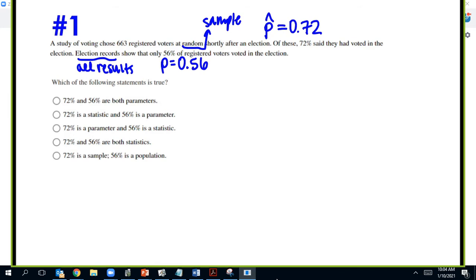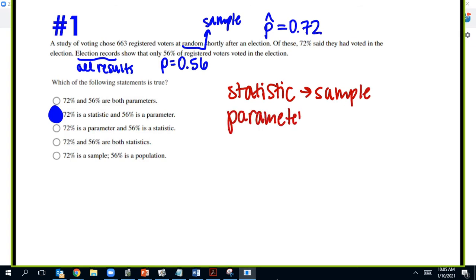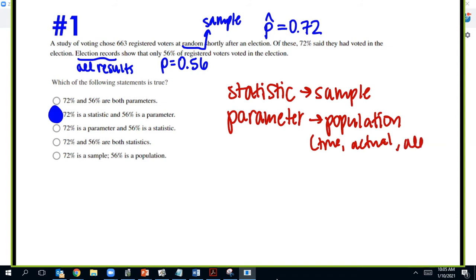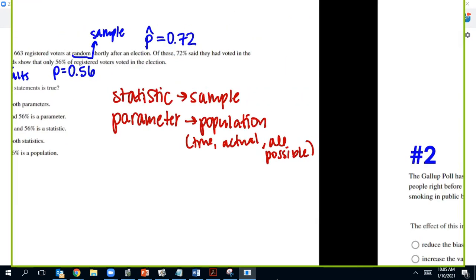Remember, they have the same letter. 56% is a parameter because it's all possible. It comes from a population. So it was that one. Statistic, I'll just write this little note for you. That comes from a sample. Parameter comes from a population. And you're looking for words like true, actual, etc. All possible. Things like that.